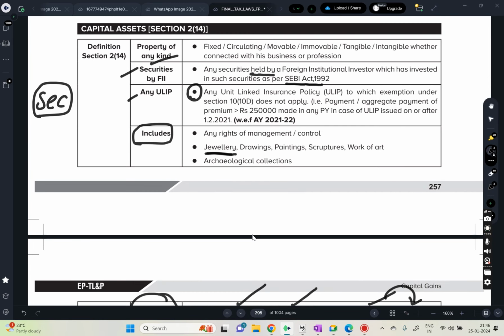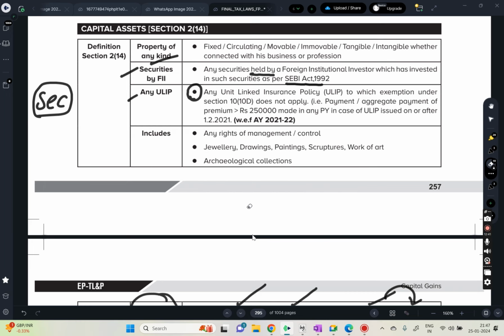Now, paintings, sculptures, works of art, or drawings. If you see something like the Mona Lisa painting, it costs 10 crores, 30 crores. You cannot say that it is a personal item, because it's a very valuable item, so it will be considered a capital asset. Archaeological collections, capital asset. Any right of management or control, capital asset.